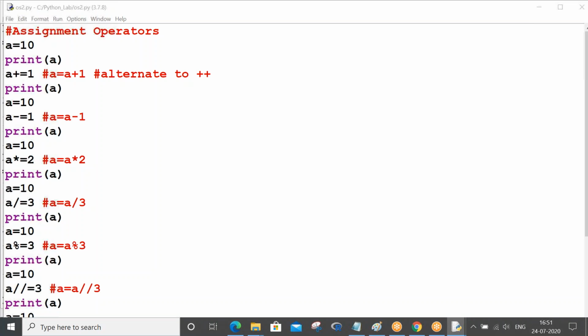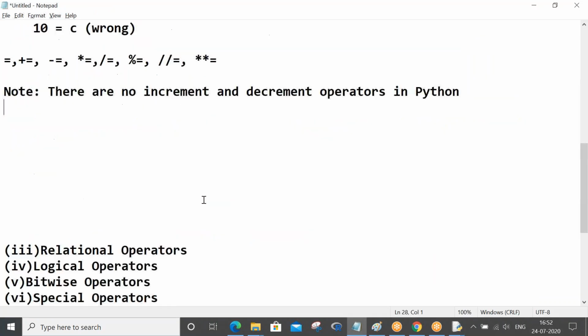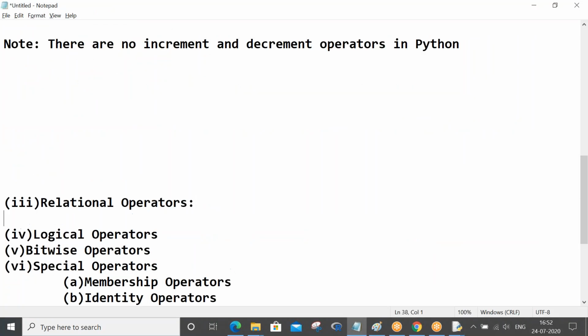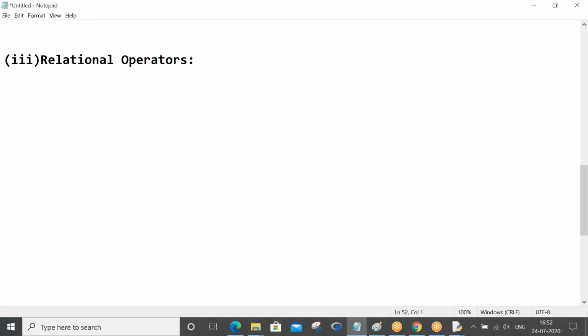Let's proceed with our third operator understanding, relational operators. Okay, so what are relational operators?